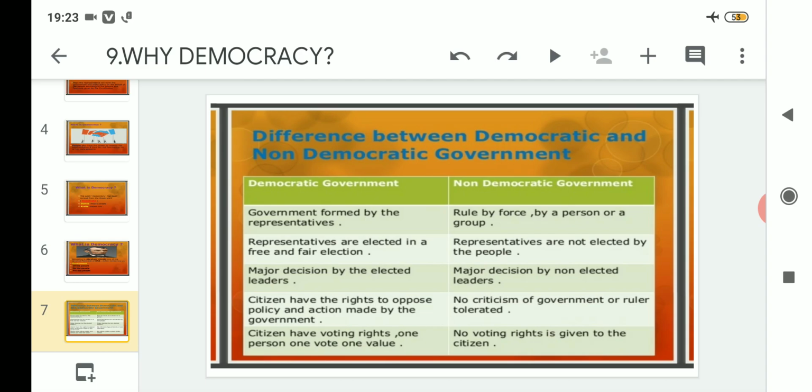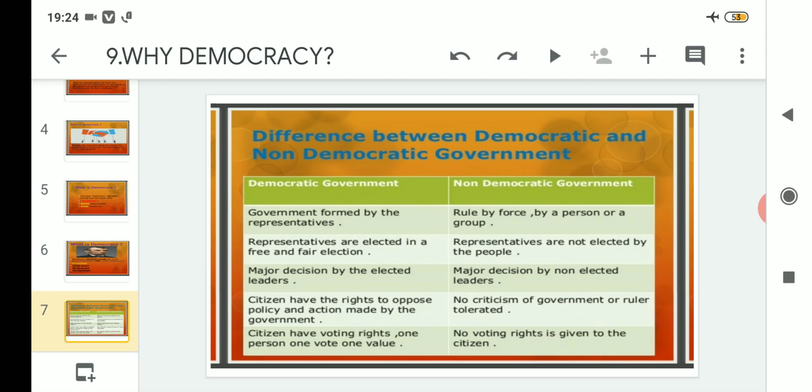Whosoever gets the highest vote is elected to a certain position, and that is done in what? A free and fair manner. Clear? But in a non-democratic government, representatives are not elected by the people. As I have told you earlier, in a non-democratic government, they acquire that position through force, through power.